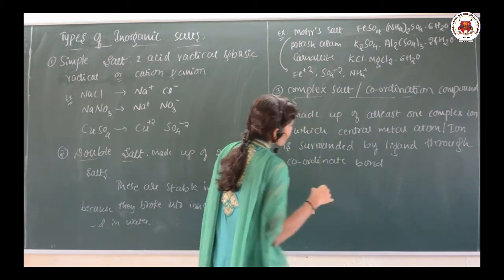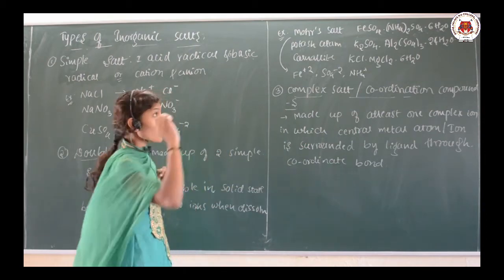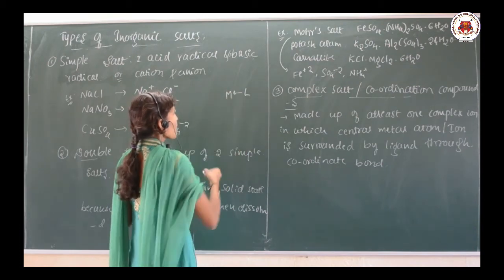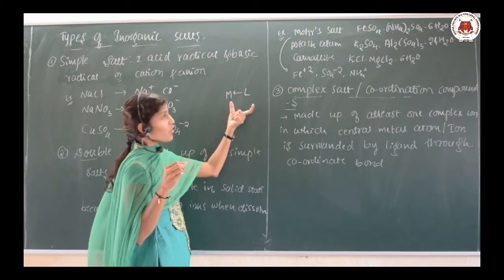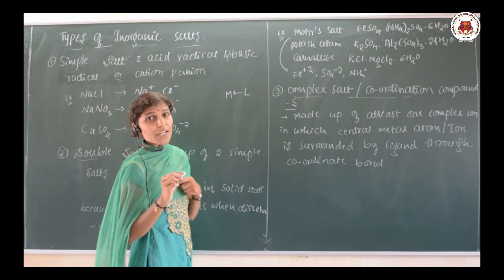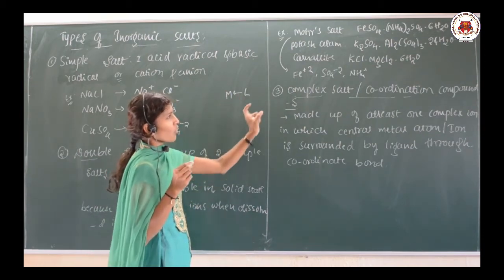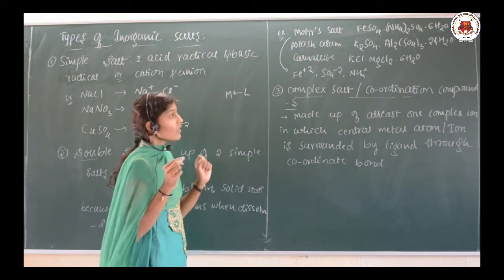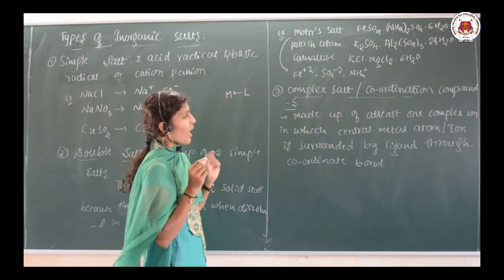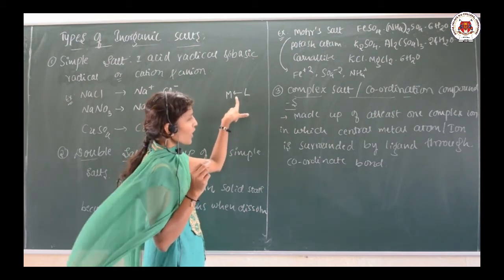In the first video class, I told you what a central metal atom and a ligand are. Like this representation we have made: M is the central metal atom, the ligand is what surrounds the central metal atom, and these two are bonded through a coordinate bond. Such compounds are said to be coordination compounds, or complex salts, made up of at least one complex ion in which the central metal atom or ion is surrounded by the ligand through coordinate bonds.